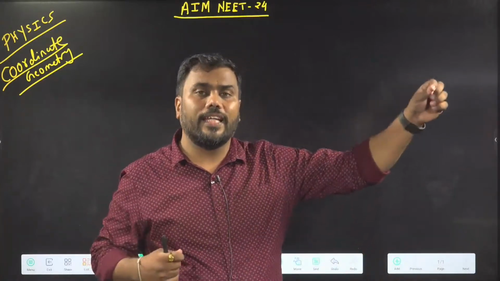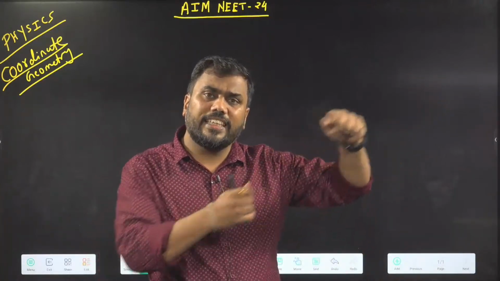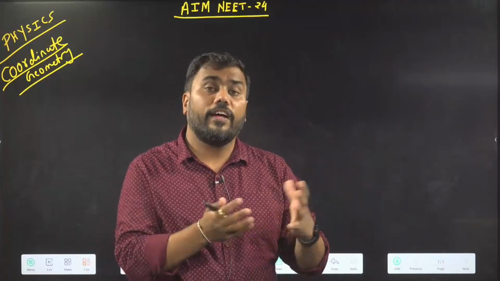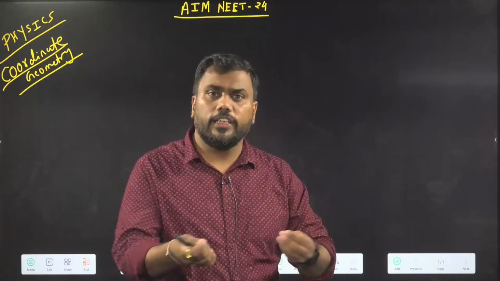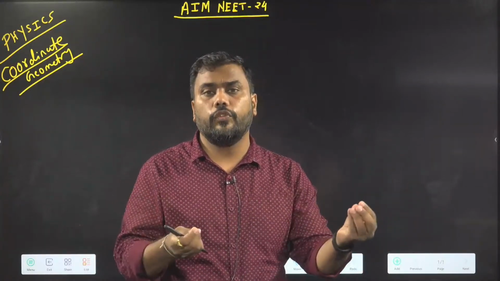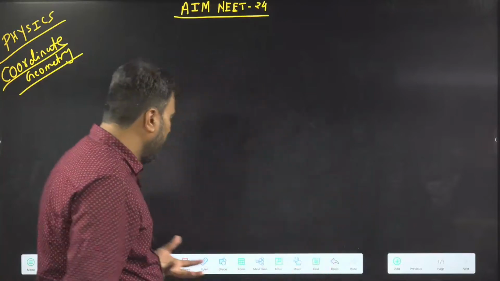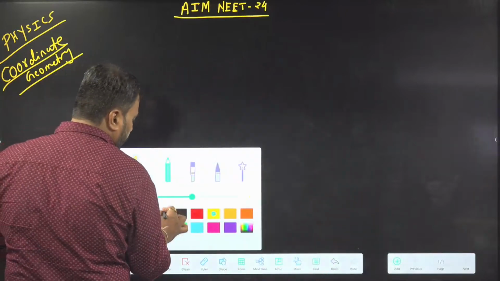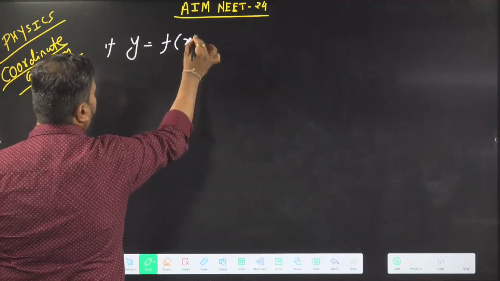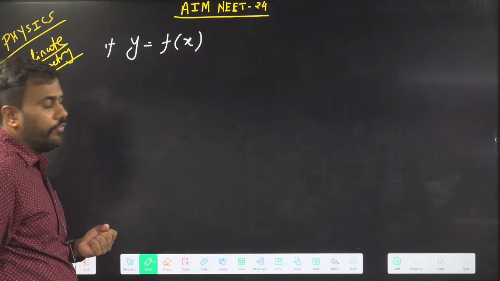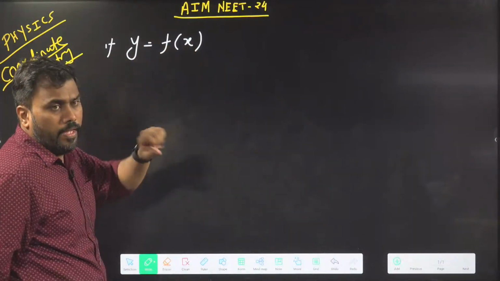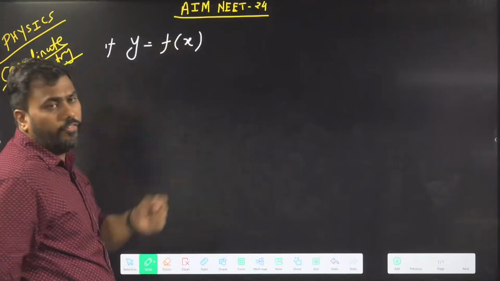In coordinate geometry, we specify equations. Suppose I have a line in some plane. Can I specify the equation of the line? That comes in coordinate geometry. If I have some relation in 2 variables, you must have learned about a function. A function is just a relation in 2 variables. It shows dependency. If y is a function of x, then there is some dependency of y on x. With different values of x, you will get different values of y.